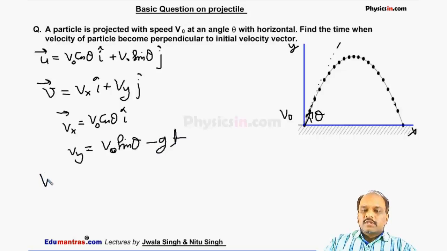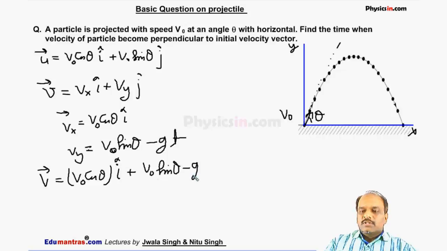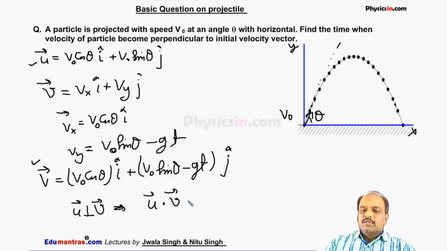So the velocity at that instant is V0 cos theta i cap and V0 sin theta minus gt j cap. This is the velocity at any time t. This is the initial velocity and this is the velocity at any time t. Now the question says find the time when the velocity becomes perpendicular to initial velocity vector. So these two velocities, u and v, are mutually perpendicular. This is possible when u dot v is 0.